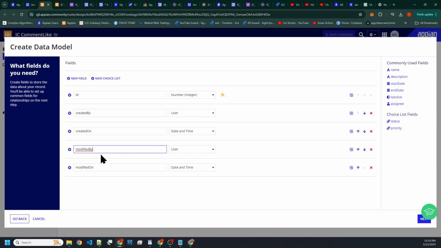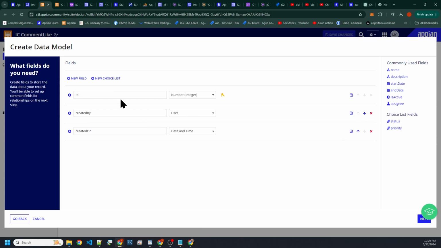Well, I don't know. Maybe just not do modified. There's too much going on. It's like created by and then created on. This is like a date, right? So maybe that's useful. Created by is the user, created on is the time and date. So when you click on the like, that's all you're doing, you're liking it. It adds a record. It creates a record.